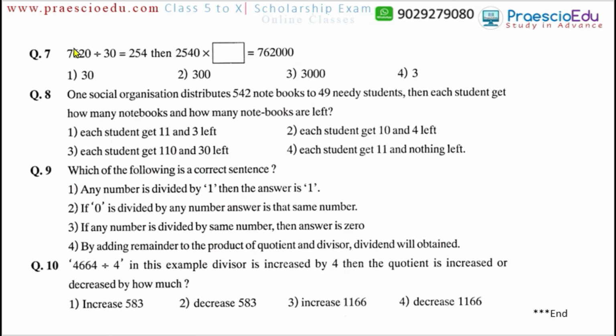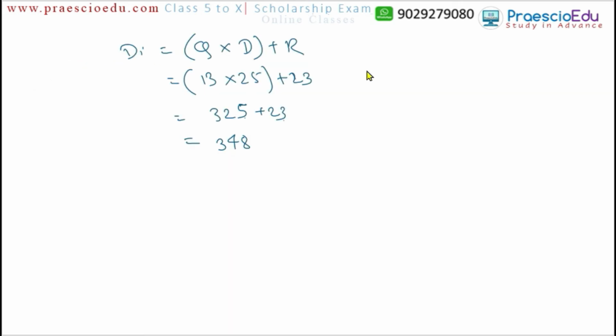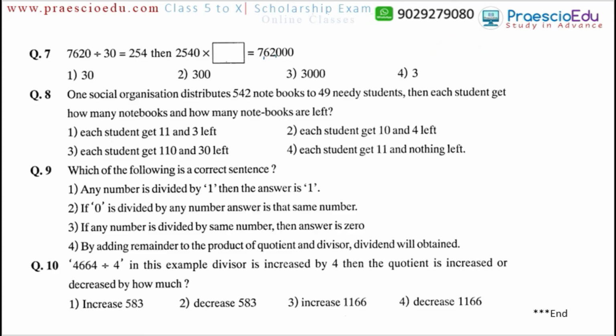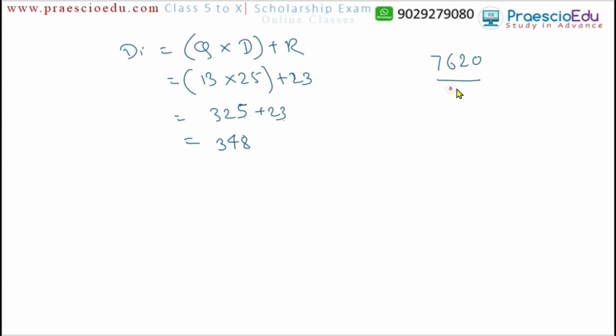Now question number 7. 7620 divided by 30 is equal to 254. Then 2540 multiplied by some number is equal to 7,62,000. So what has been given to us first here? The condition is 7,620 divided by 30 is equal to 254.